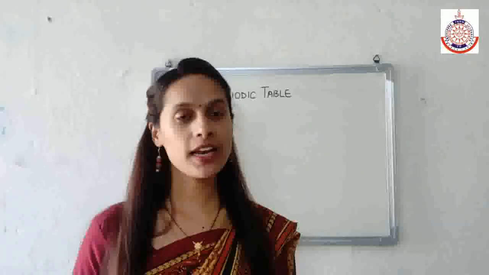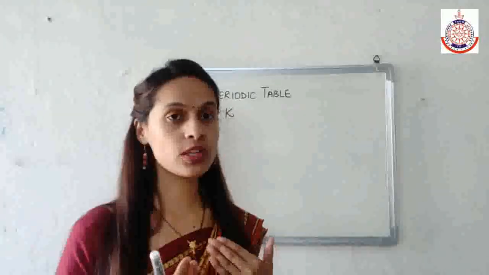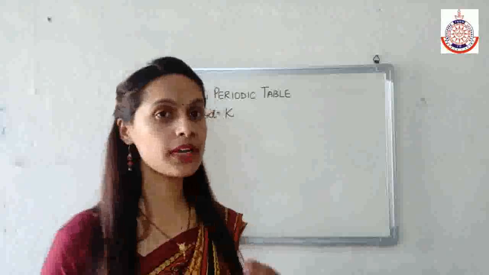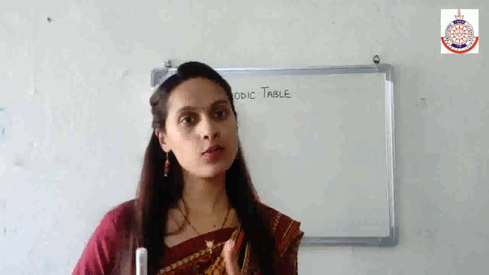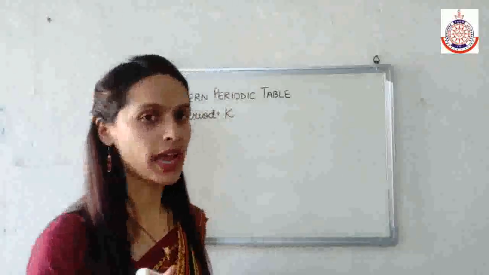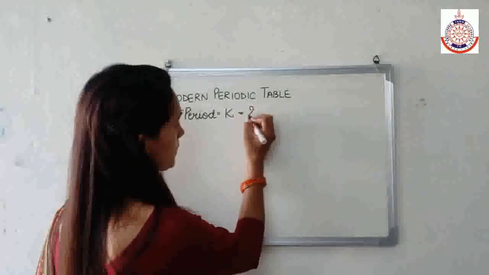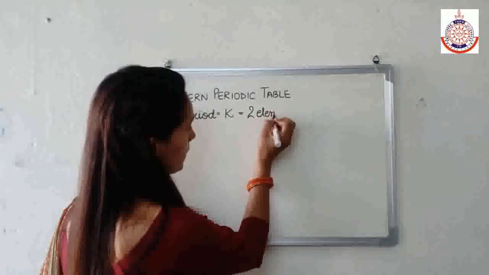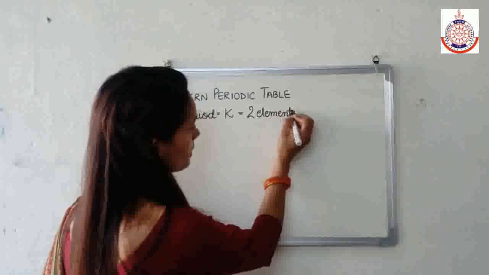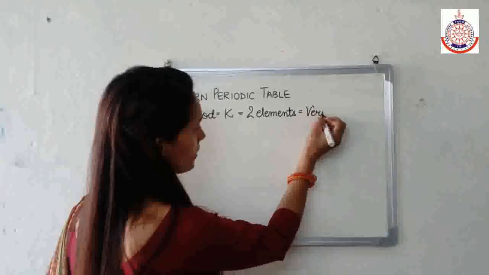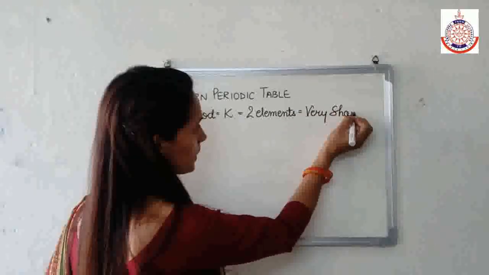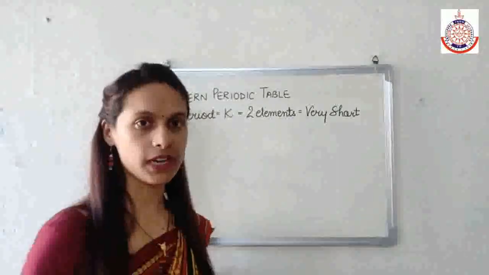So the number of electrons which will come in the first shell is 2. Therefore, there is a place for only 2 elements. Therefore, in the first period we have how many elements? We have 2 elements, and this period is known as the very short period.